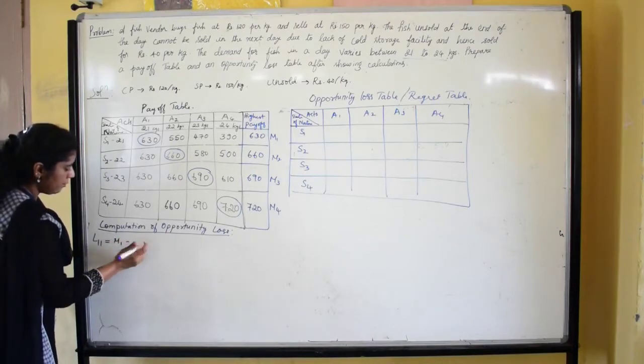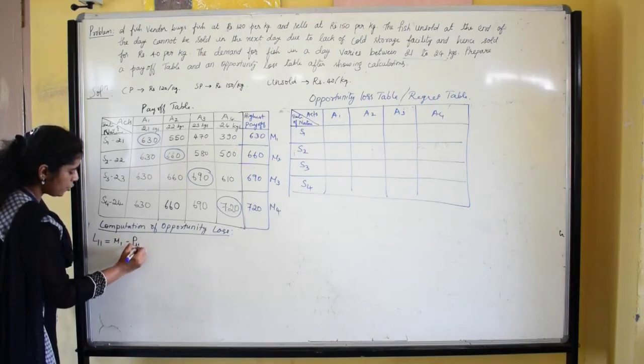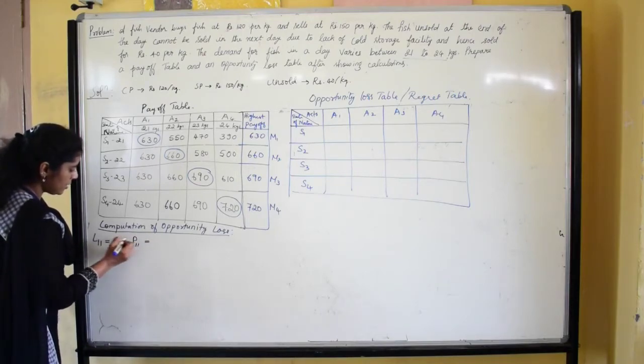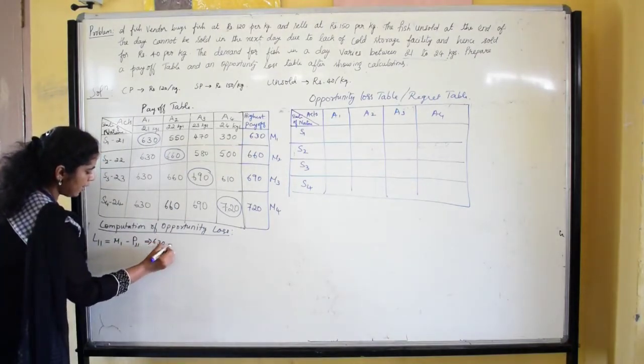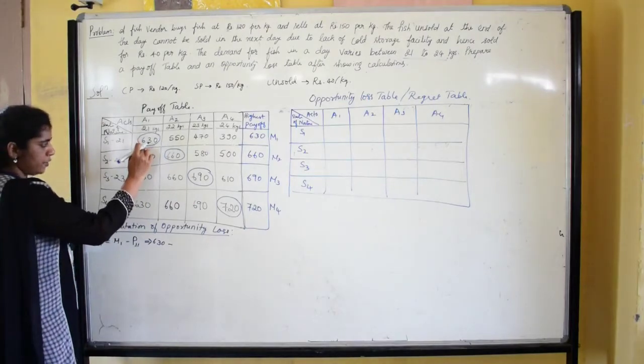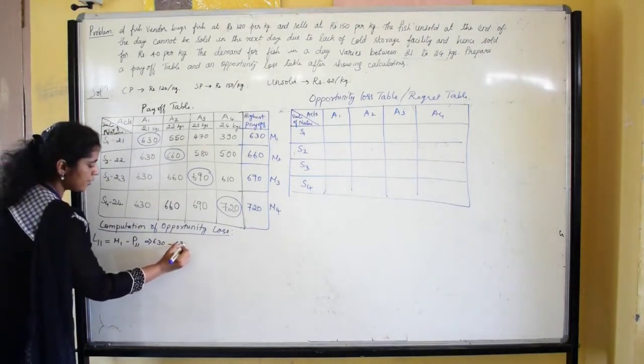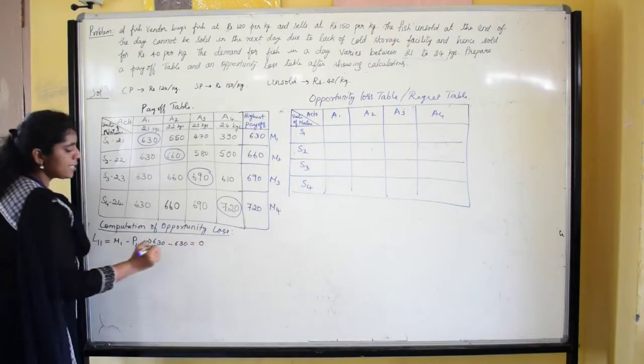So we can take the payoff of first row first column. This is equal to the maximum payoff of first row, 630, minus the payoff of first row first column, 630. So the regret value is 0.